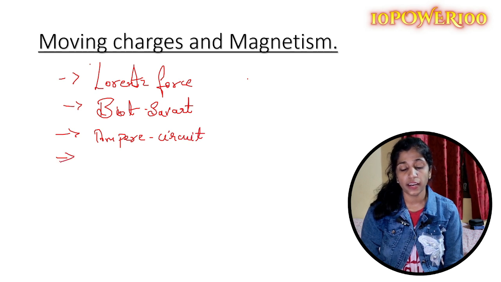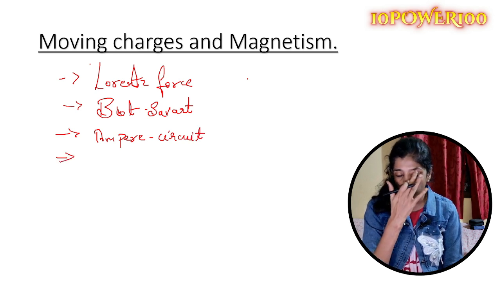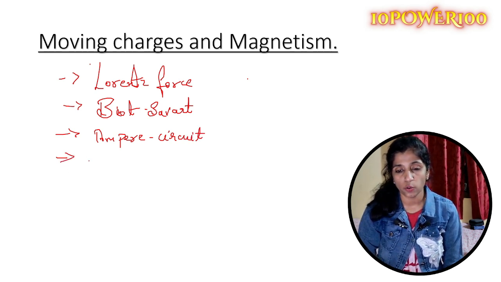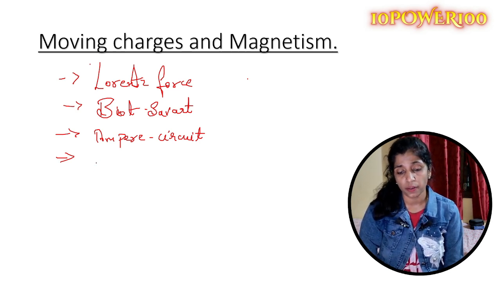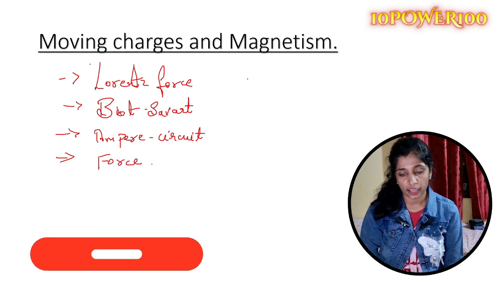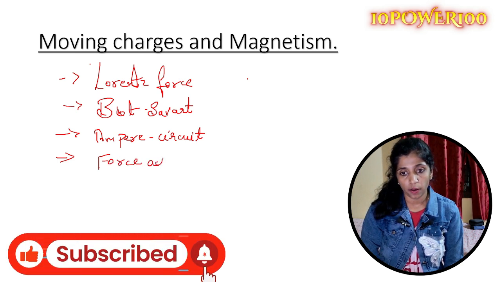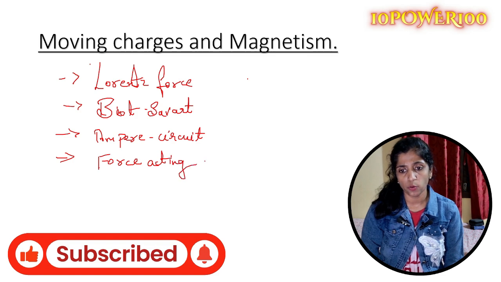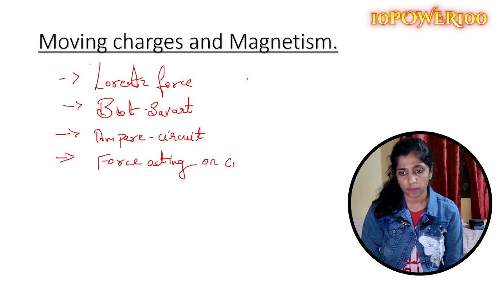And as I mentioned in 5 markers, there's the force acting on two parallel conductors carrying current. Yes, that topic is from this chapter. I think you have to focus on it. Like, what is the force acting on a current carrying conductor? One is where they keep two parallel conductors and anti-parallel conductors.